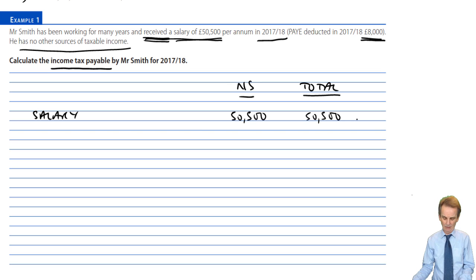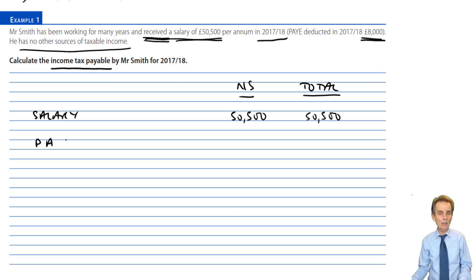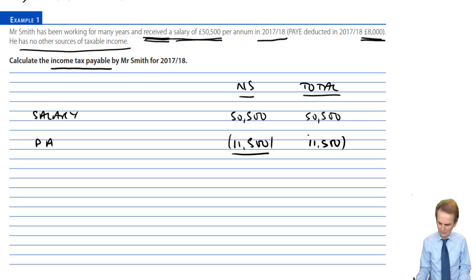That is it, 50,500. But away from that, we get to deduct our personal allowance. Now again, on your rates and allowances, it would be useful, by the way, if you haven't already, from now on as we go through these examples, to have at least from your tax rates and allowances pages the income tax information. It will tell you the level of personal allowance, that is £11,500 for our particular tax year, which we deduct again from non-savings and from total income.